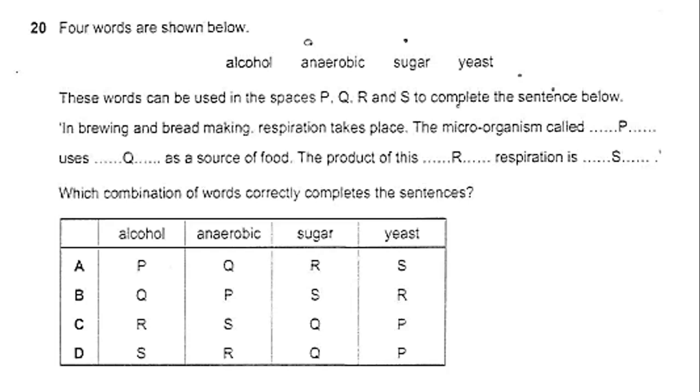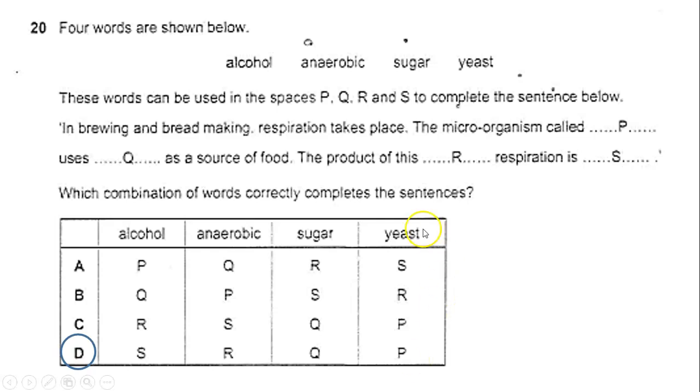How will we solve this question in paper 1 without getting confused? I recommend that you write the right answers here using those words and then answer the question. So let's see the answer. First P: in brewing and bread making, anaerobic respiration takes place.